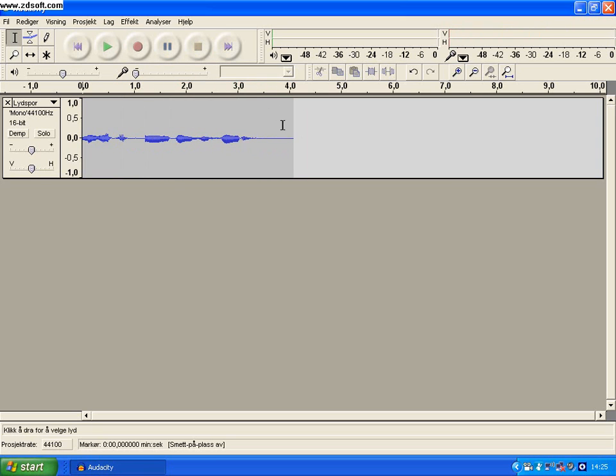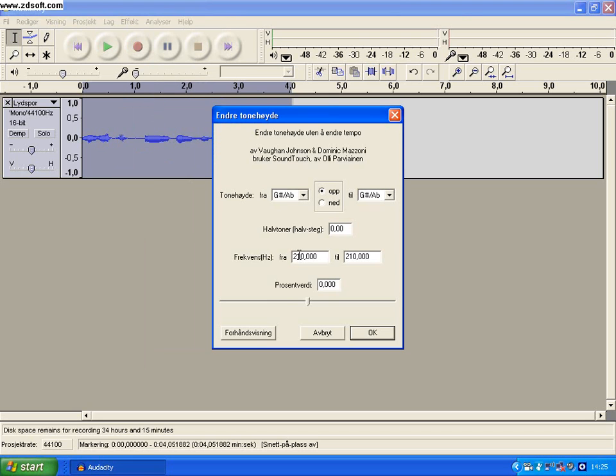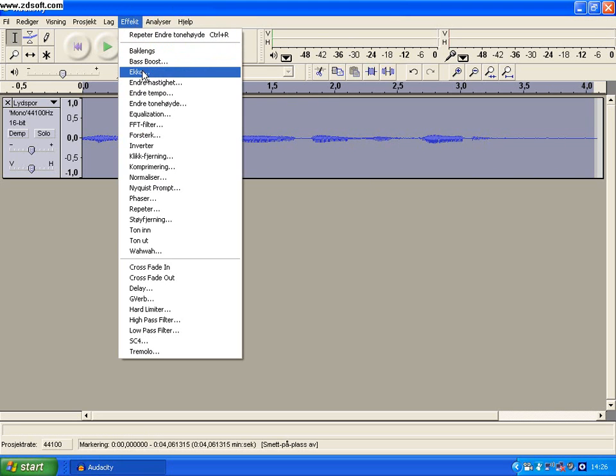And then highlight it like this. And going on Effects, Change Pitch, and then going down to there, trying like this, and then you have to listen to it, whether it's great or not. So you heard that was great, so then okay, and then Effects again, and then Echo.